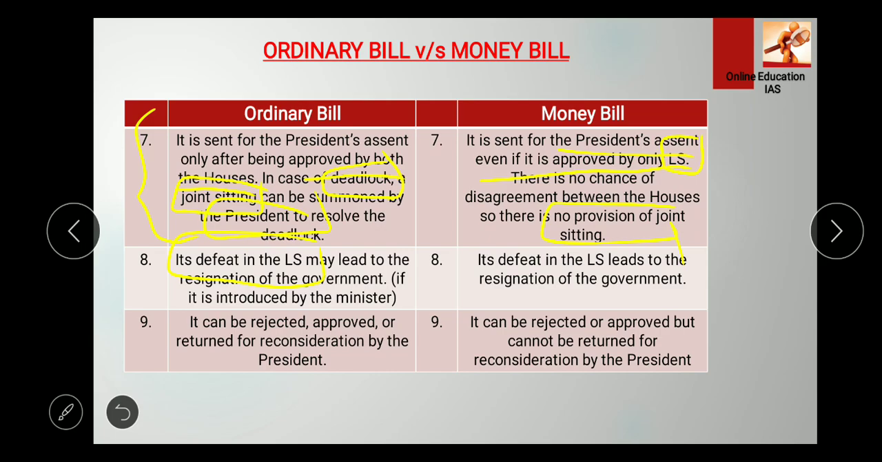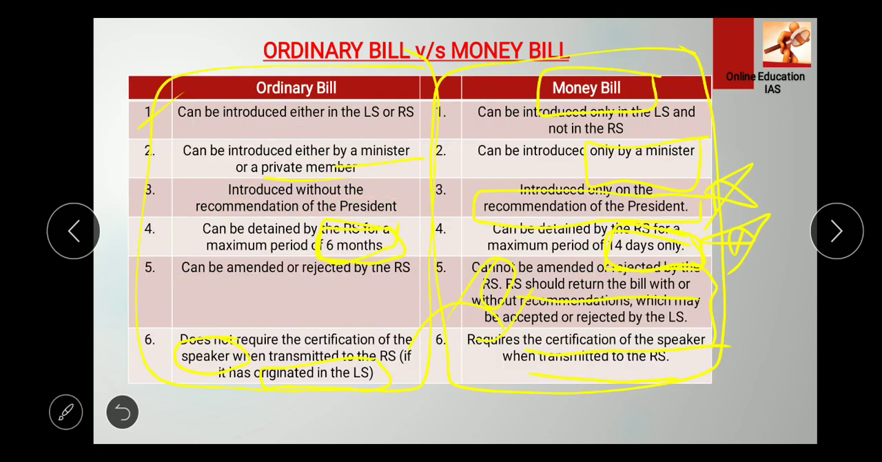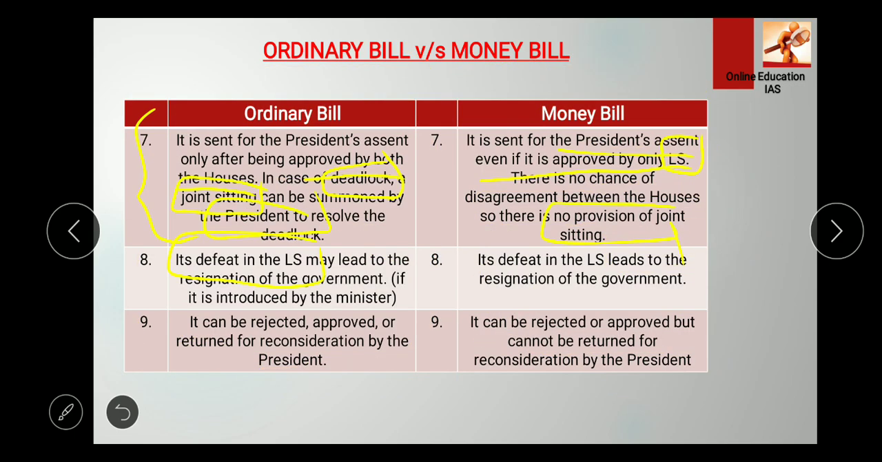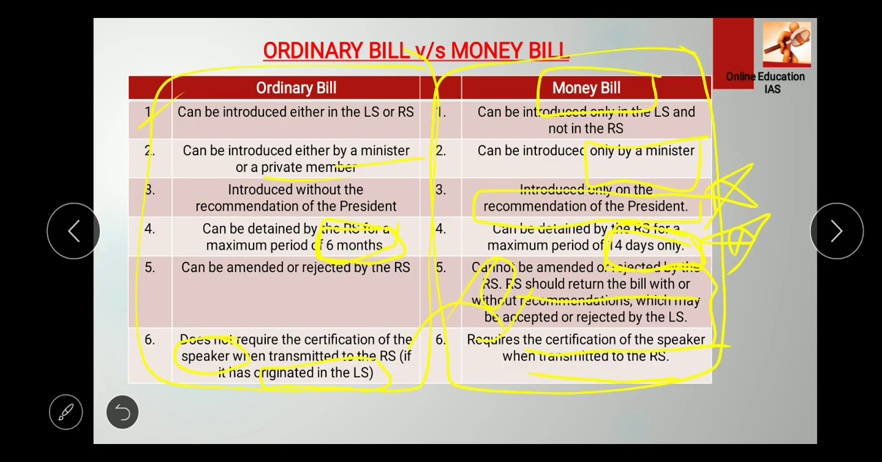Okay, as I have told you, the ordinary bill, you can see the first point, is introduced either by a minister or a private member. Its defeat in the Lok Sabha itself may lead to the resignation of the government, because this proves that the government is not in majority, if it is introduced by the minister. But if it is introduced by a private member, that has nothing to do with your government part.